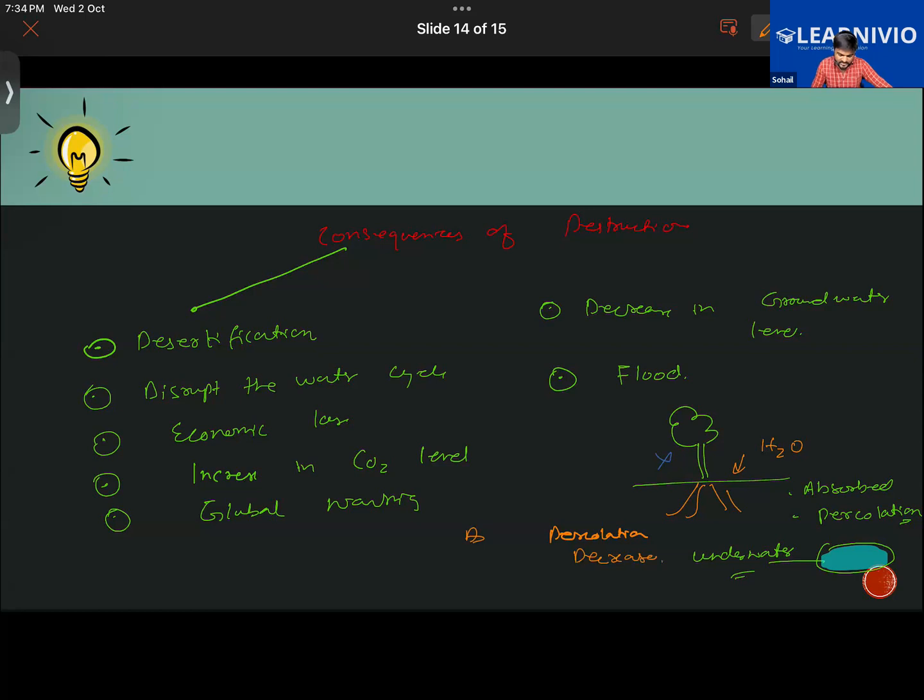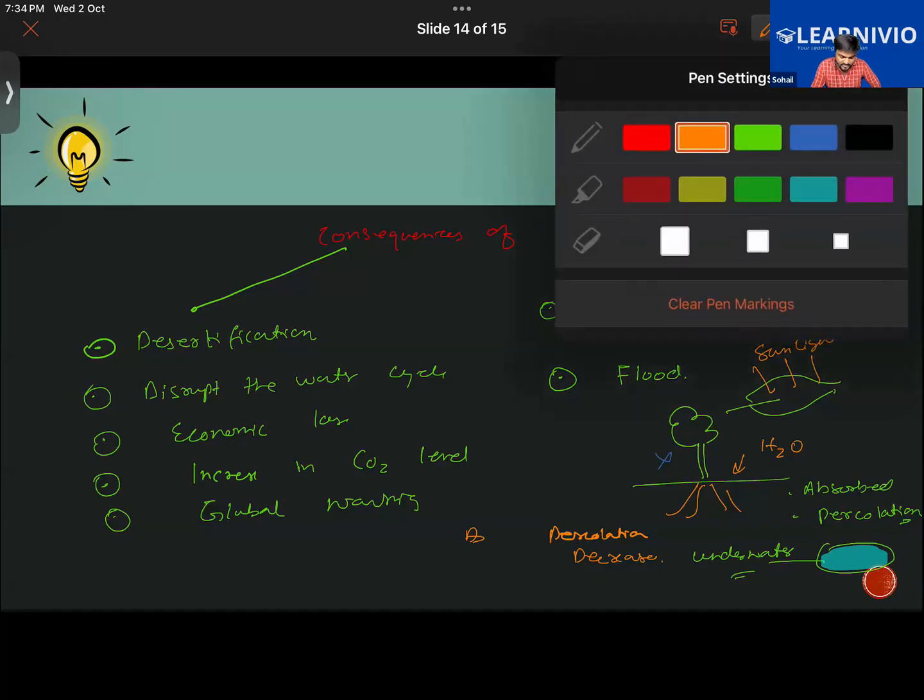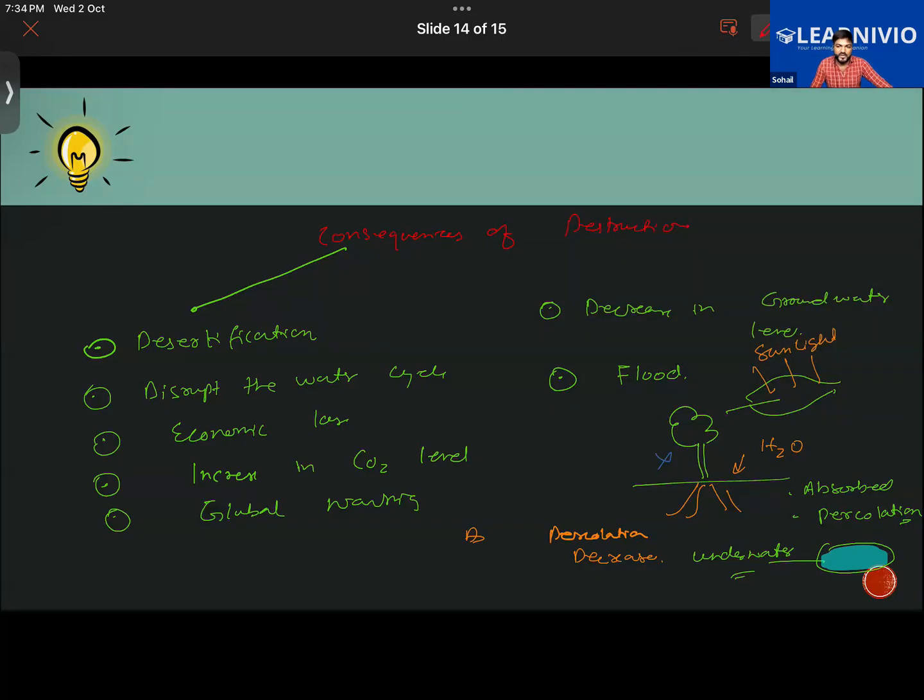Further, the same water that is seeping into the soil is being absorbed by the plant during the process of transpiration. We know that due to the process of transpiration, due to the sun's heat, water evaporates from the surface of the leaf. How exactly? There are tiny pores called stomata present on the leaf, from where the water will be evaporated in the form of water vapor. Getting it now? In the form of water vapor, it gets evaporated.